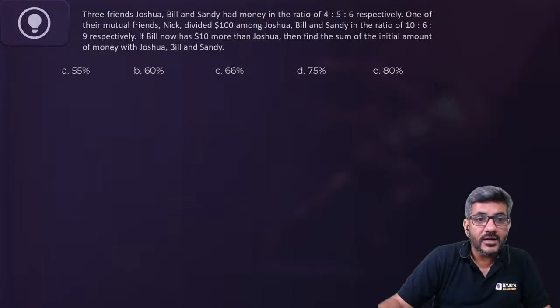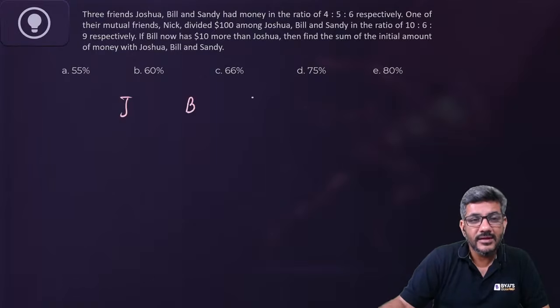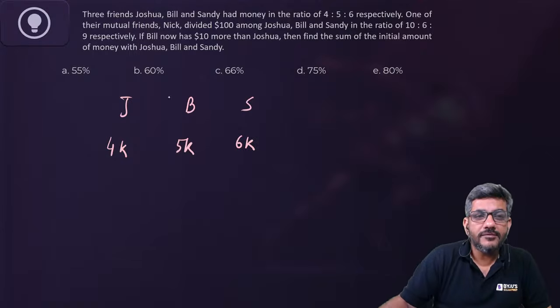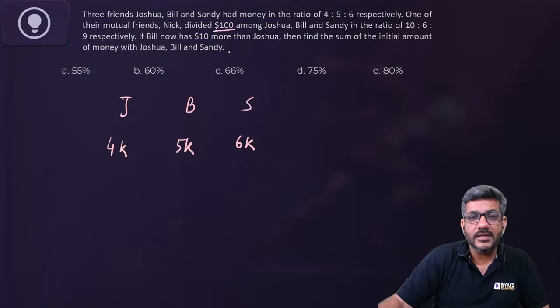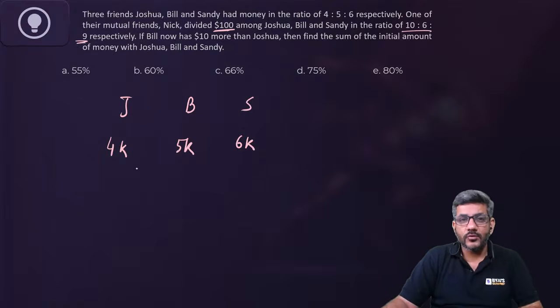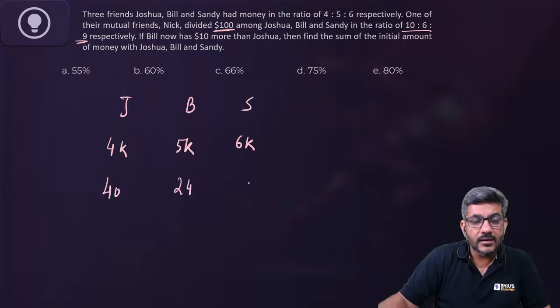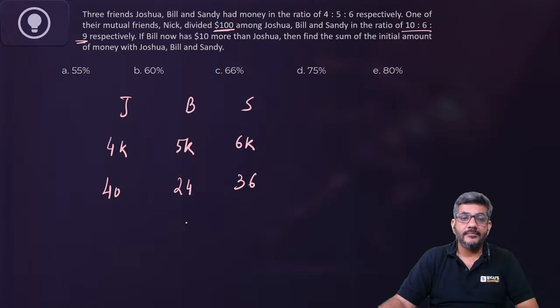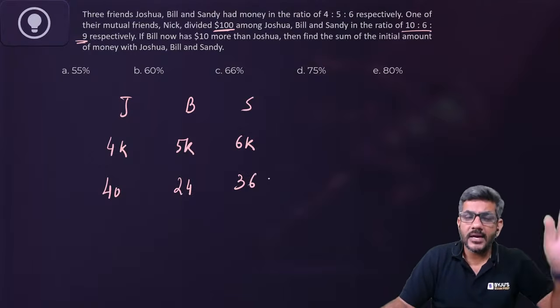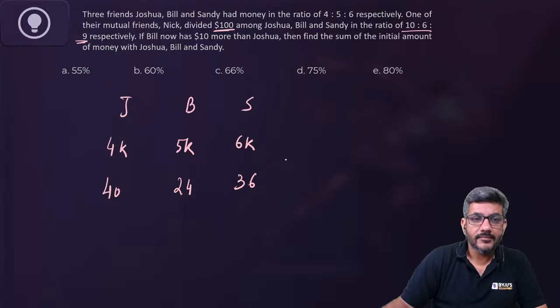Three friends, Joshua, Bill, and Sandy, had money in the ratio of 4, 5, 6. Let us say it is 4K, 5K, and 6K. One of their mutual friends, Nick, divided $100 among them in the ratio of 10, 6, 9. Now 10 plus 6 plus 9 is 25. 25 into 4 is 100. That means he gave $40 to Joshua and $24 to Bill and $36 to Sandy. These are the dollars that has been given by their friend Nick to these three people.